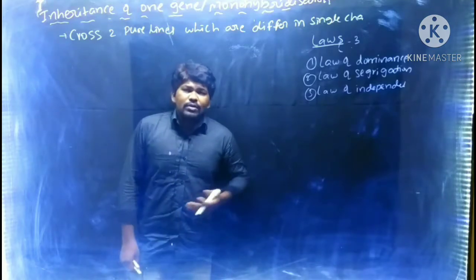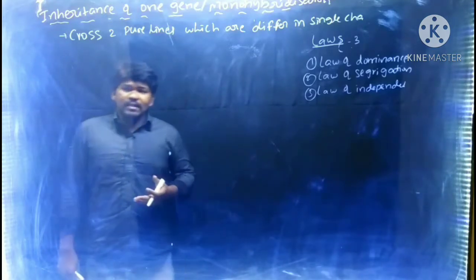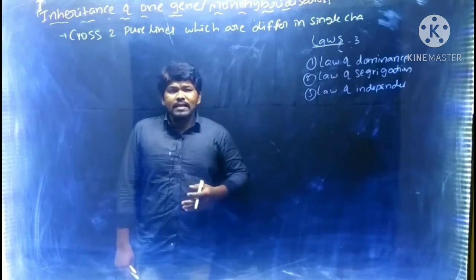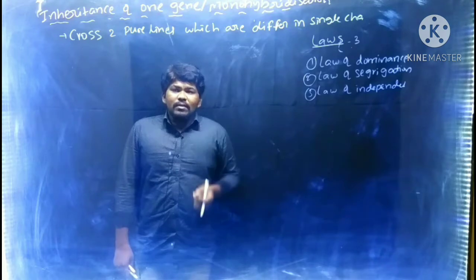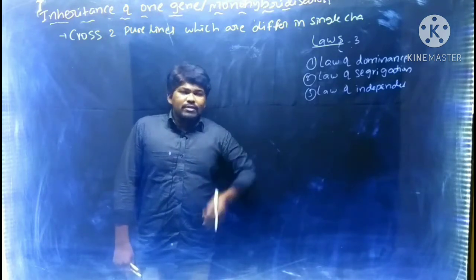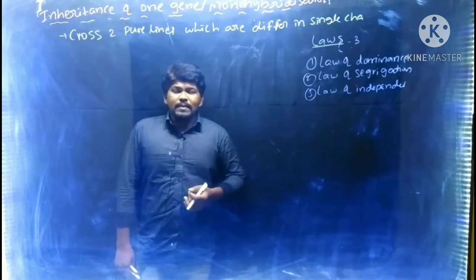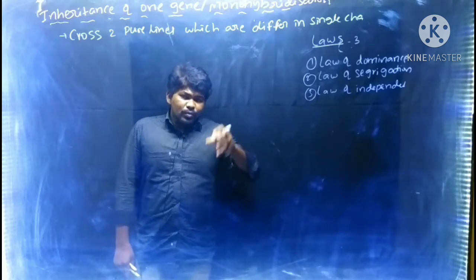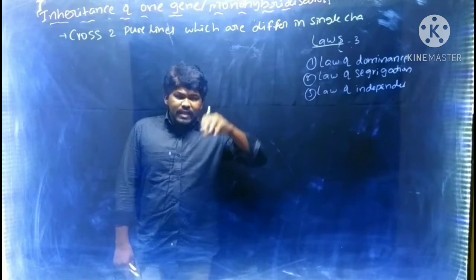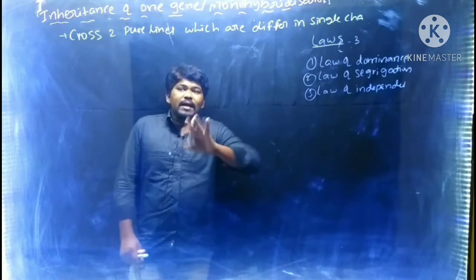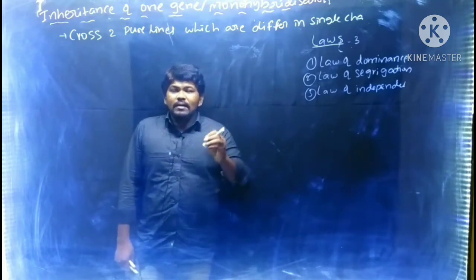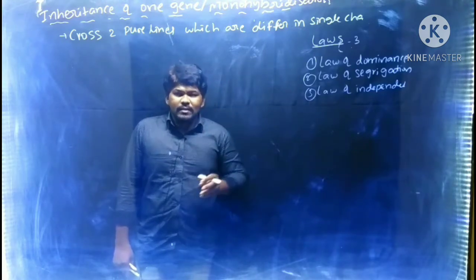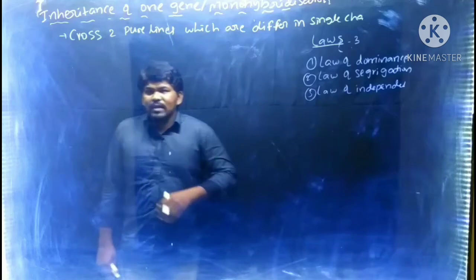We already know what a monohybrid cross is. Monohybrid cross means cross between two pure lines. Pure lines means they have a homozygous condition. Those lines are formed by continuous selfing or continuous self pollination. Two sweet pea plants with homozygous condition that differ in a single character are crossed. That is called monohybrid cross.